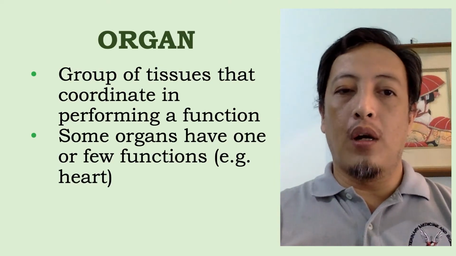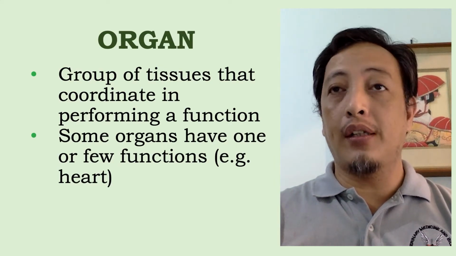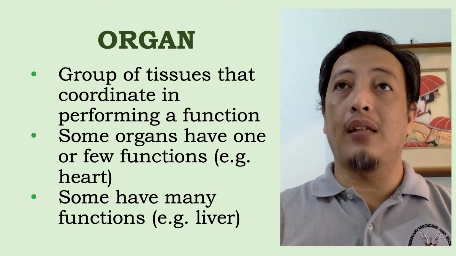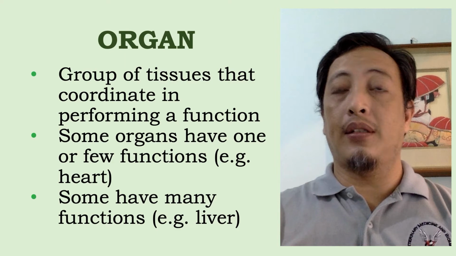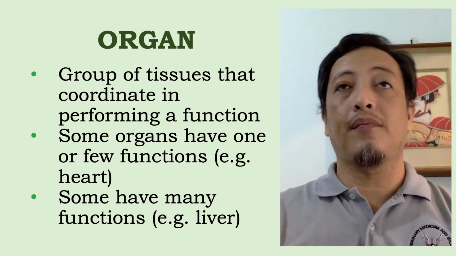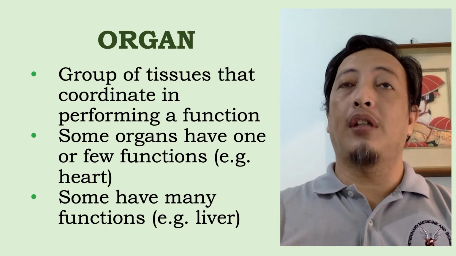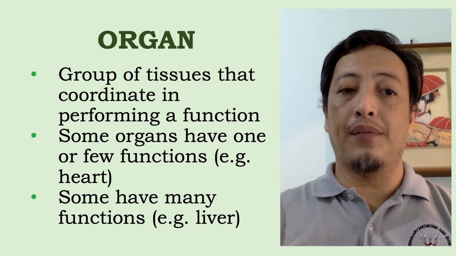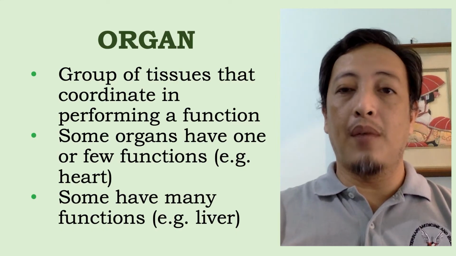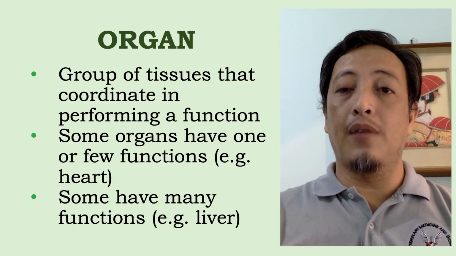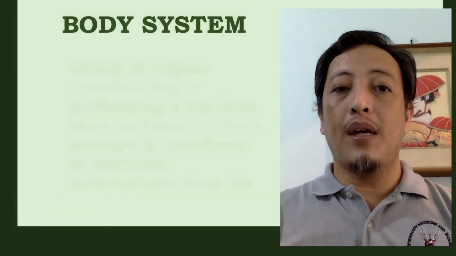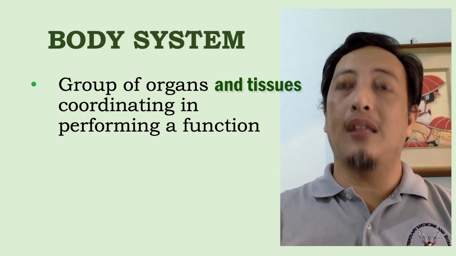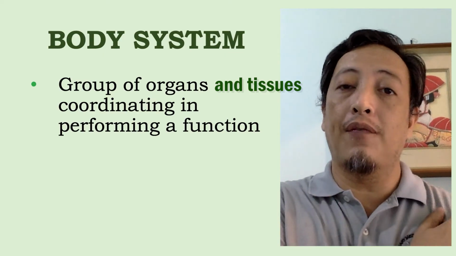Some organs have one or few functions, like the heart, so it's for pumping blood. Some have many functions, like the liver. So the liver produces bile. It processes or it metabolizes chemicals. So marami pang ibang function. Okay? So iba-iba ang mga organs in terms of the number of functions. Now, the body systems, on the other hand, is a group of organs and tissues coordinating in performing a function.